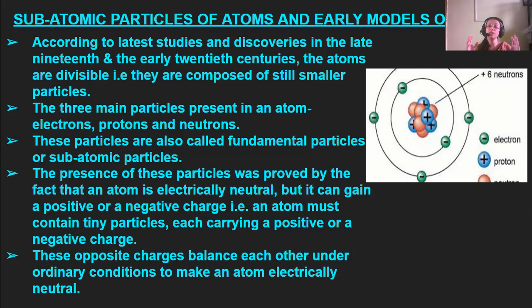These divisible particles are the subatomic particles. There are three main subatomic particles at present: electrons, protons, and neutrons. These particles are also called fundamental particles or subatomic particles. Now, the presence of these particles was proved by the fact that an atom is electrically neutral.